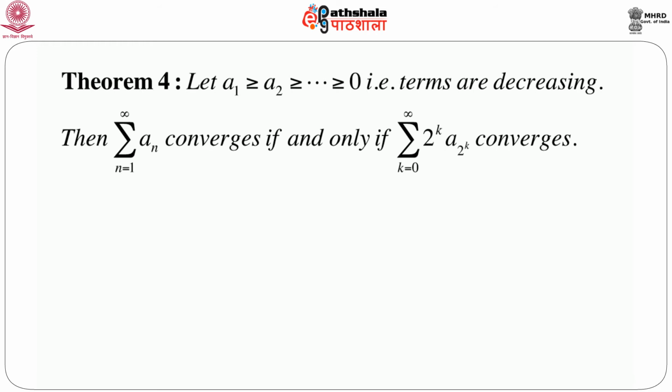So, let us consider that a1 ≥ a2 ≥ and so on ≥ 0. The terms are decreasing and each term is non-negative, or rather it can be positive also, it should be non-negative. Then the summation n equals 1 to infinity of these an's, satisfying the condition that the terms are non-negative and decreasing, converges if and only if we construct a new series, 2 to the power k into a suffix 2 to the power k, k equals 0 to infinity, and this series converges.